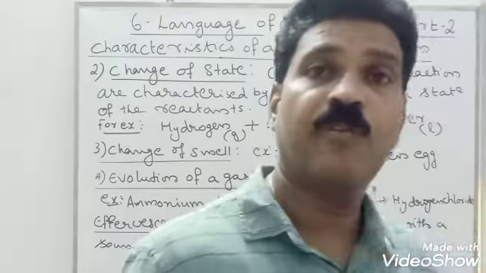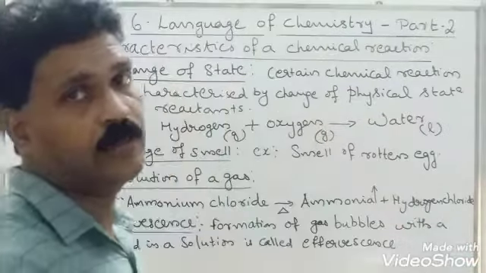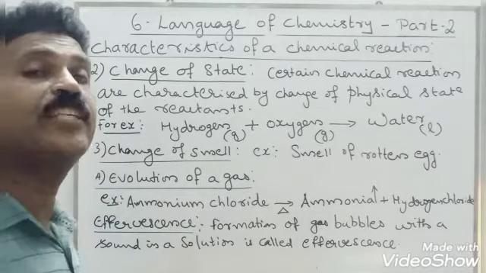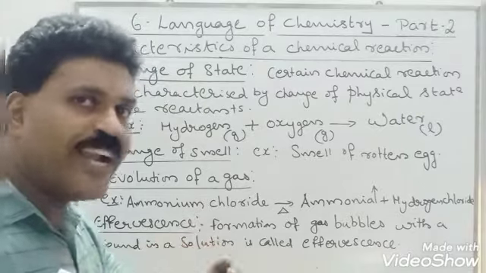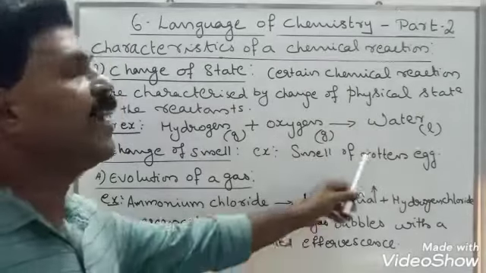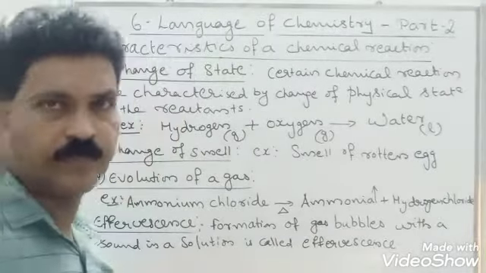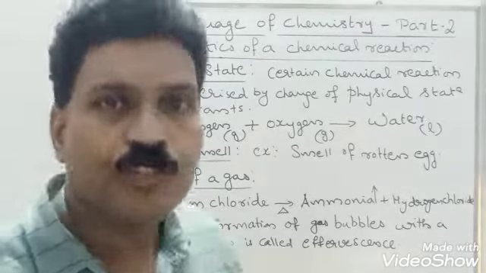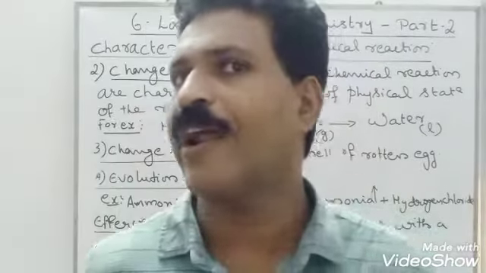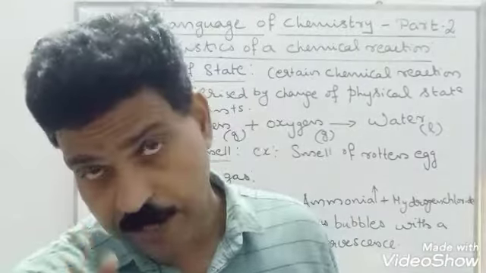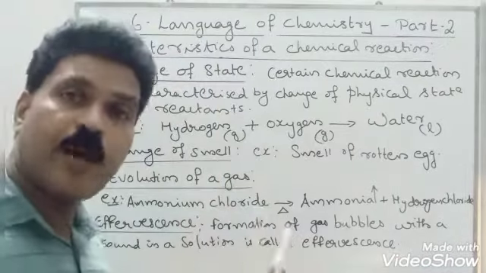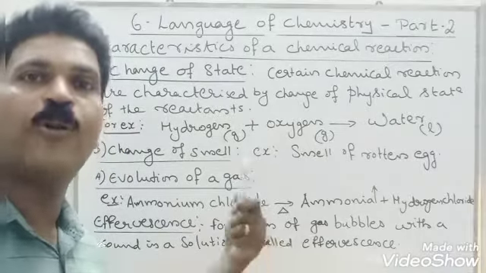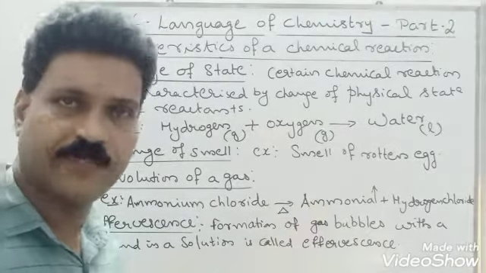For example, when we heat ammonium chloride up to a temperature of 340 degrees Celsius, ammonium chloride, actually it is a solid. This ammonium chloride will break down to form ammonia gas plus hydrogen chloride gas. So when we supply heat energy to solid ammonium chloride and the temperature reaches 340 degrees Celsius, we can see the solid ammonium chloride break down to form ammonia gas plus hydrogen chloride gas.